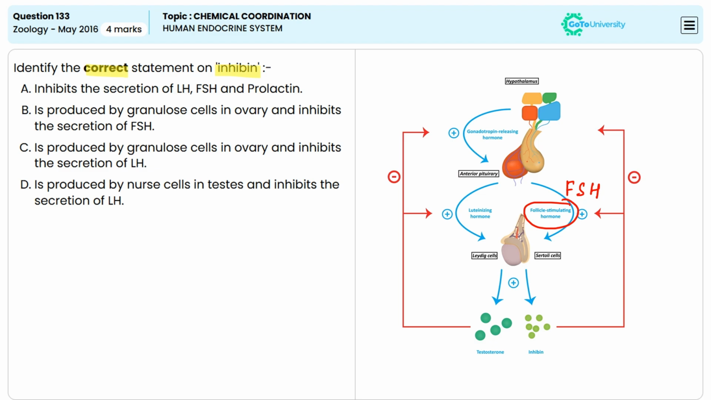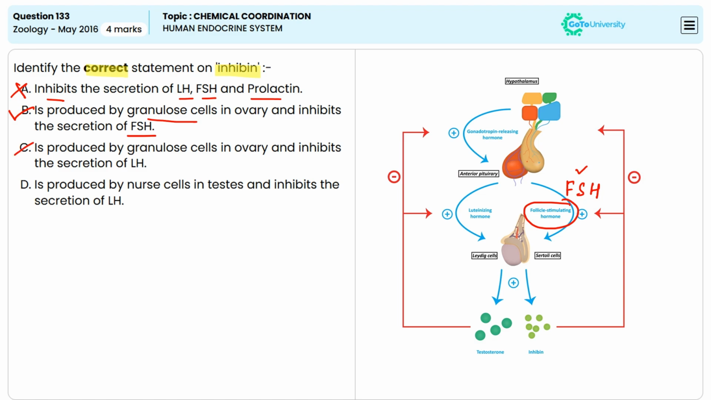Now, coming to the options here. Option A: inhibin inhibits the secretion of LH, FSH and prolactin. This statement is incorrect. Inhibin mainly inhibits FSH, not LH or prolactin. So the first option is incorrect. Option B: it is produced by the granulosa cells in the ovary and inhibits the secretion of FSH. This is a true statement. So option B is the correct answer.